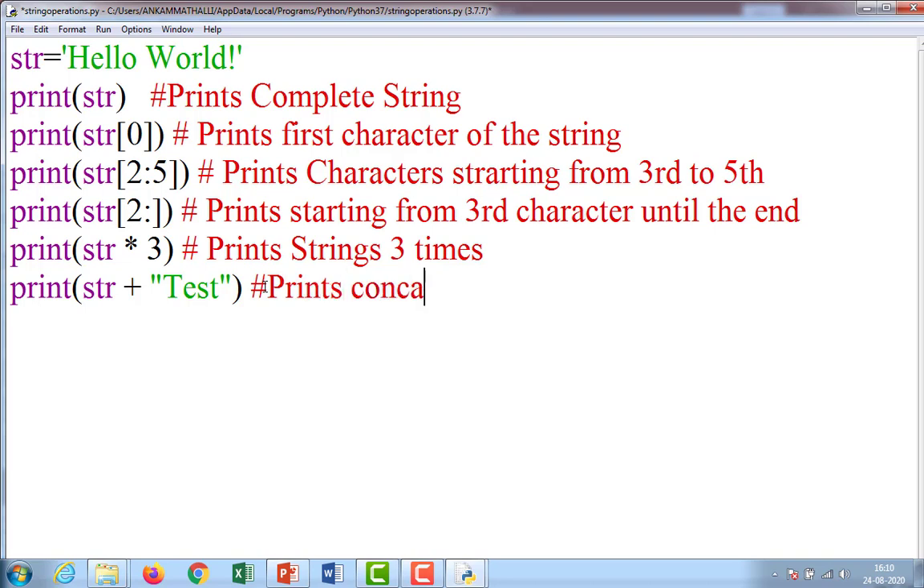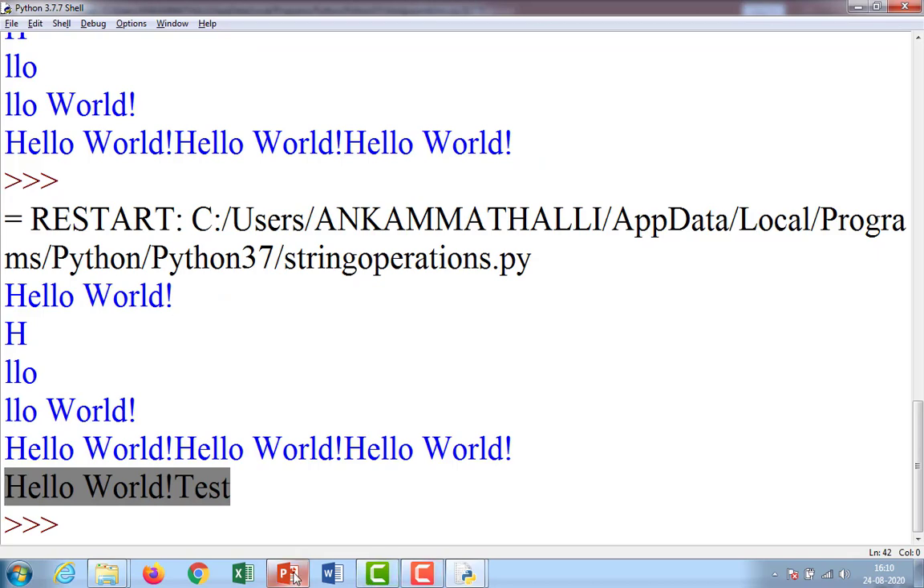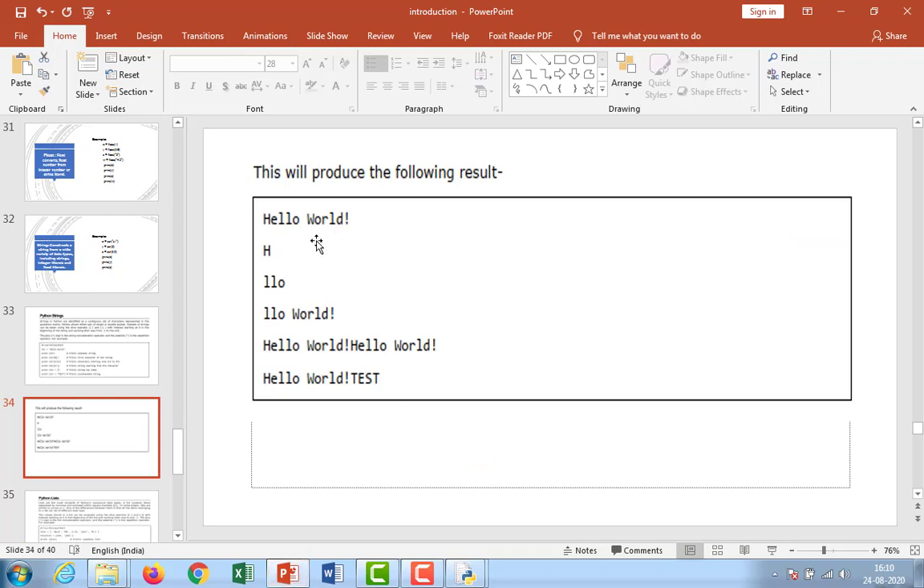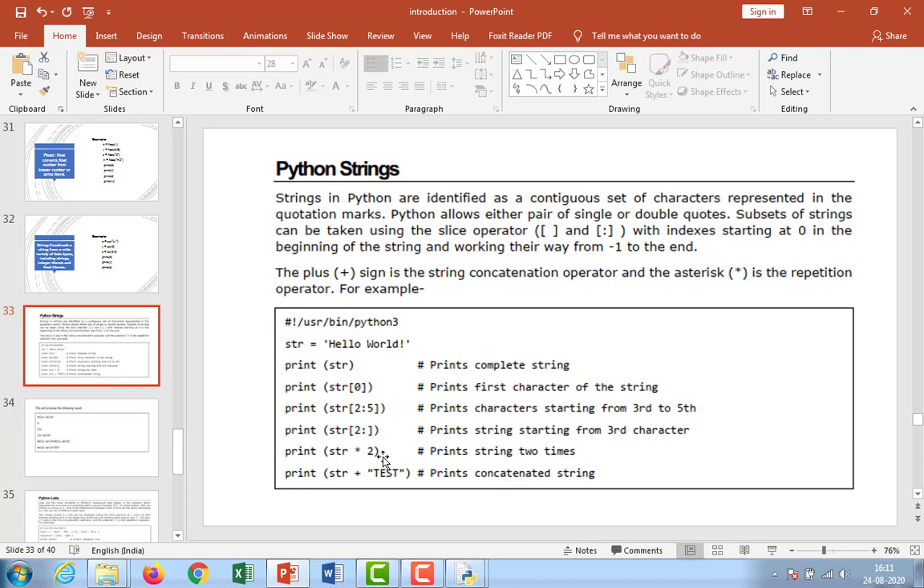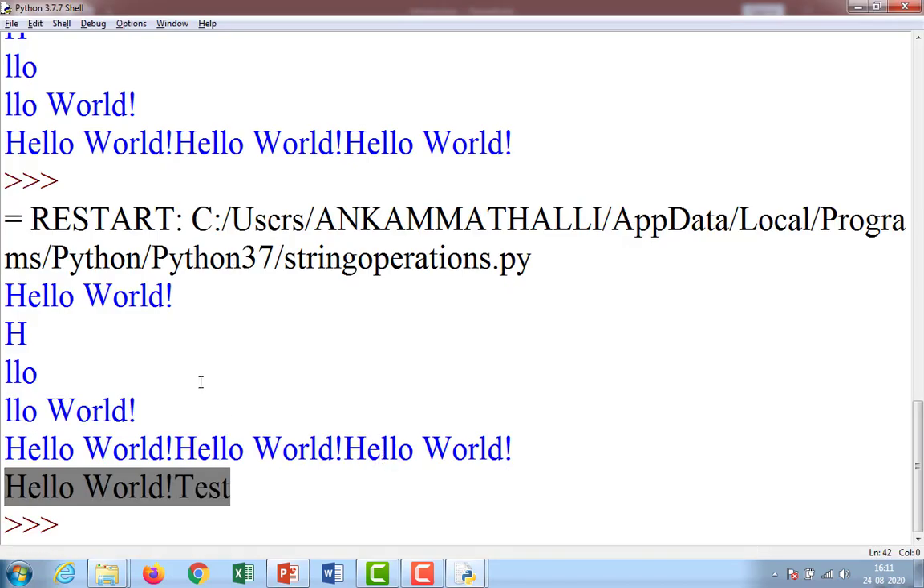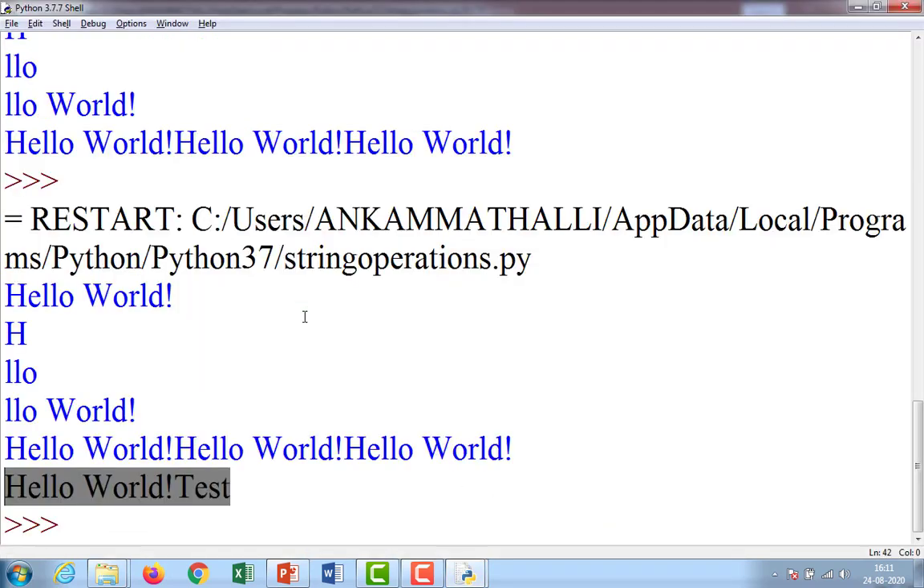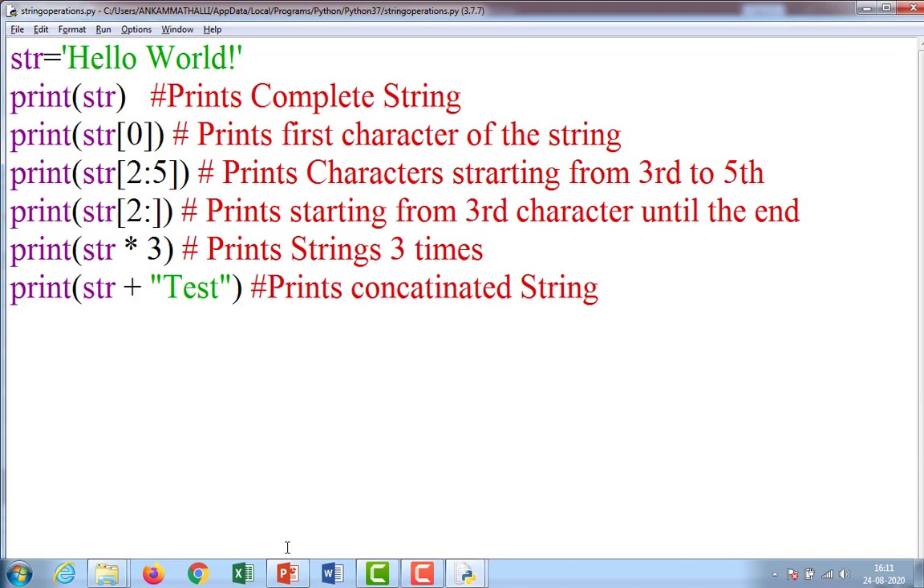It prints the concatenated string. So this is all about string operations. Like this we are going to use string operations. See the outputs: hello world, H, LLO, LLO world, hello world, hello world. If I take 2 times, in this case hello str into 2, but in our case I took str into 3, that's why it is printed 3 times. That's it. Hello world test.